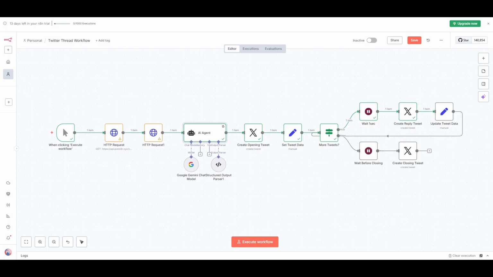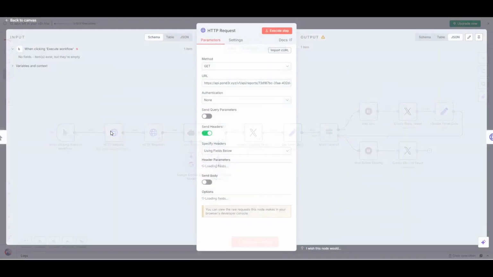Building the N8N workflow. Now let's jump over to our N8N workflow. This is where the magic happens. Think of this as a series of connected steps that run automatically. The workflow starts with a schedule trigger that runs weekly. Then it makes an HTTP request to the Ponder API to get a list of all the report's past executions.